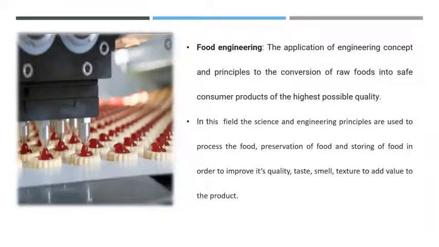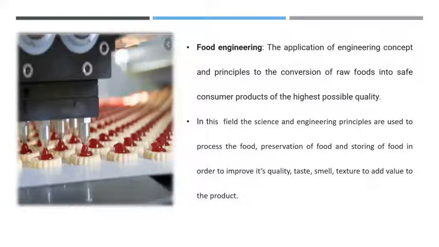So, first, what do you mean by food engineering? Food engineering is the application of engineering concepts and principles to the conversion of raw foods into safer consumer products of the highest possible quality. So, through this food engineering process, we are implementing the engineering concepts and principles for preserving raw foods, for the conversion of the raw foods into safer consumption by the people.